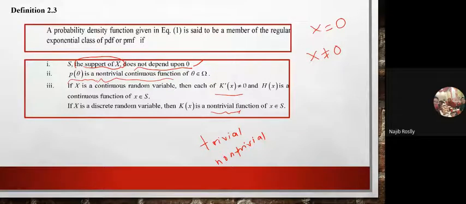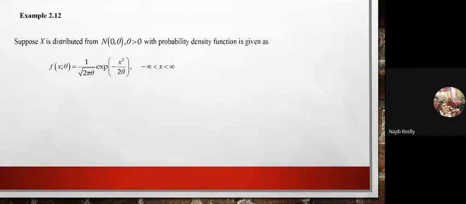Second, p(theta) is a non-trivial continuous function. If X is continuous, then k'(x) does not equal 0 and h is a continuous function. If it is a discrete random variable, then k(x) is a non-trivial function of X belonging to your support, your range.